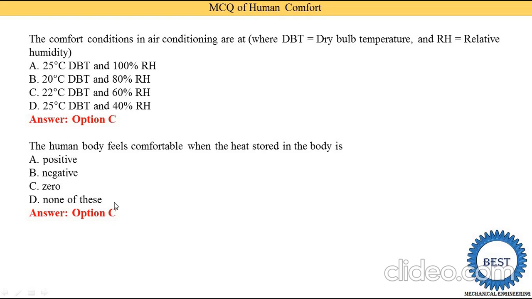Generally we feel comfortable in winter seasons. Why? In winter seasons our surrounding temperature is too low, maybe 20 or 24. So what happens in winter seasons? Our body rejects more heat to the atmosphere, so the heat energy stored in our body is 0. And due to the lower surrounding temperature, our metabolism rate is also increased. That's why we feel more hungry in winter seasons. In summer seasons, our body is not able to reject more heat to the surroundings, and that's why we generally do not feel comfortable in summer seasons. That's why we require air conditioning in the summer seasons.